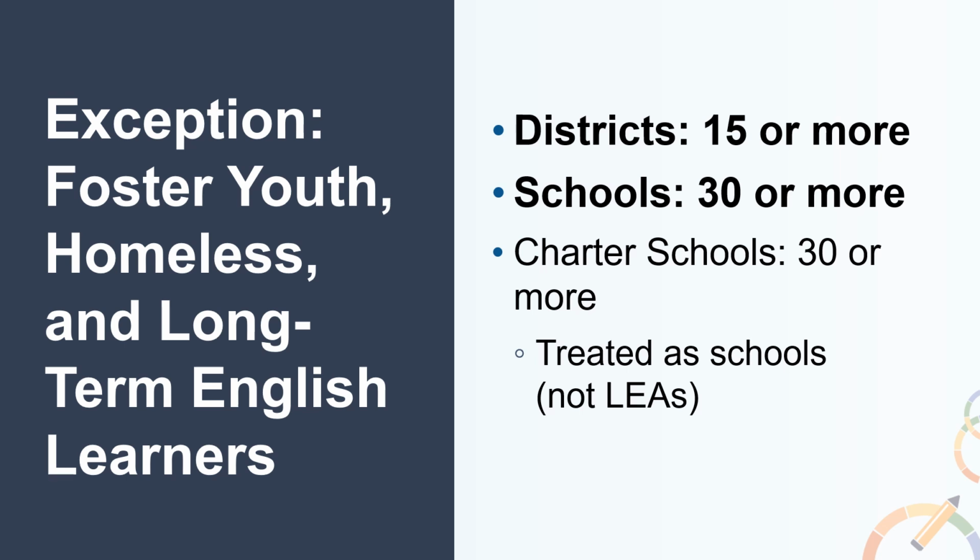At the school level, there must be 30 or more students in the denominator to be reported on the dashboard and held accountable. For this exception, charter schools are treated as schools and not LEAs. Therefore, charter schools will need 30 or more students in the denominator for the foster youth, homeless, and LTEL student groups to be held accountable.